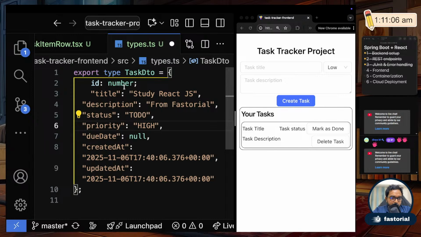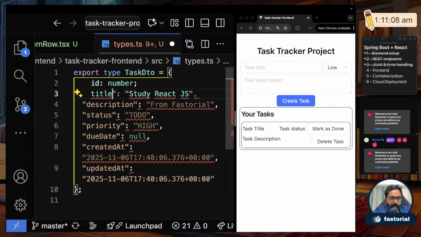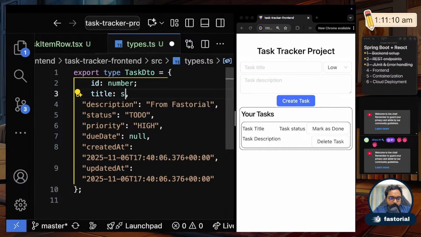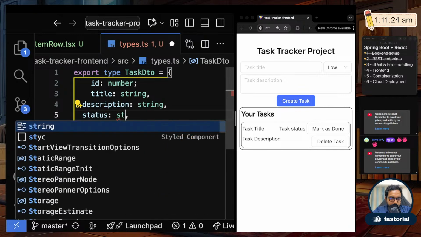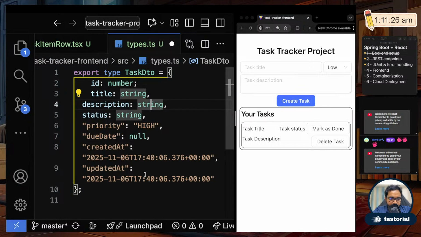Okay, so I have a number, then I have a title which is going to be a string. Okay, then I have a description which is also going to be string. Then I have status, which is also a string. I think there is no other numerical data here. Everything else is going to be string. Okay, so I'll just copy paste this. Paste, created at, it will also be a string.